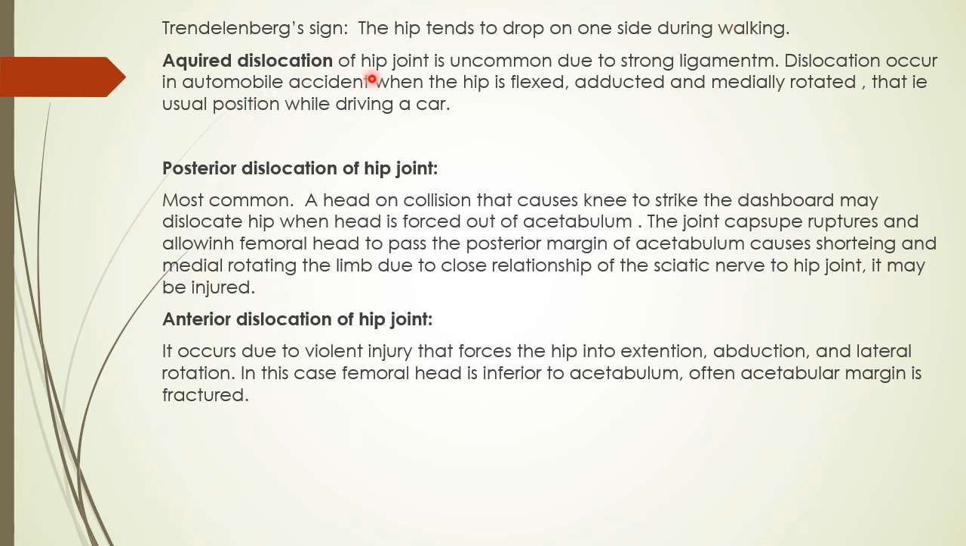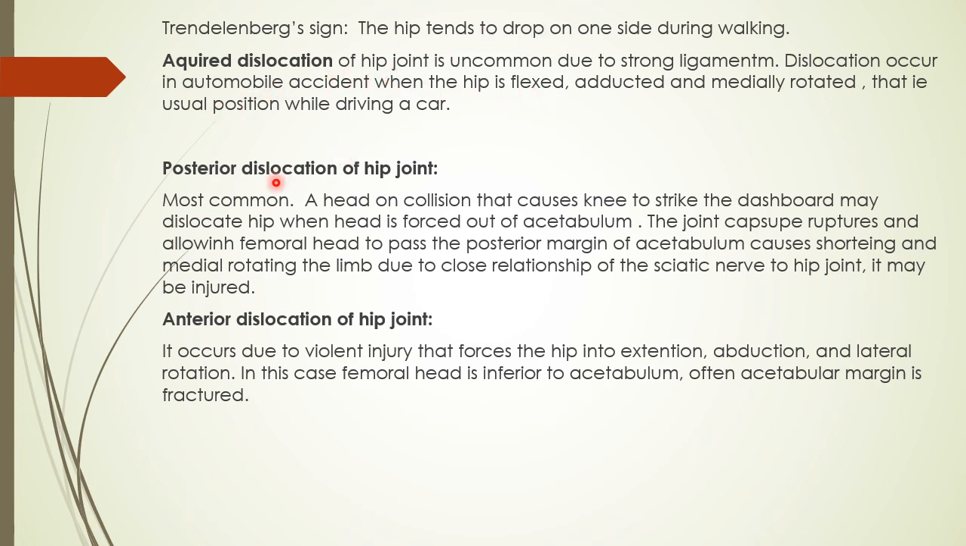Acquired dislocation of the hip joint is uncommon. Normally, dislocation of the hip joint doesn't occur due to strong ligaments. Dislocation occurs in an automobile accident when the hip is flexed, adducted, and medially rotated. If you are driving a car, this is the normal position kept while the driver is sitting on the seat: the hip is flexed, adducted, and a bit medially rotated. That is the usual position while driving a car.